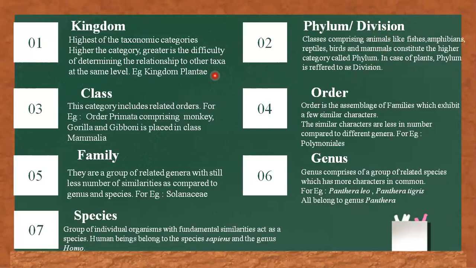Again, when we go from higher category to lower category, chances of similarity are more, and more characters are similar. Whereas when we move from lower to higher category, more dissimilarity is observed in individuals, and the chances of characters varying, that is their variation, increases.